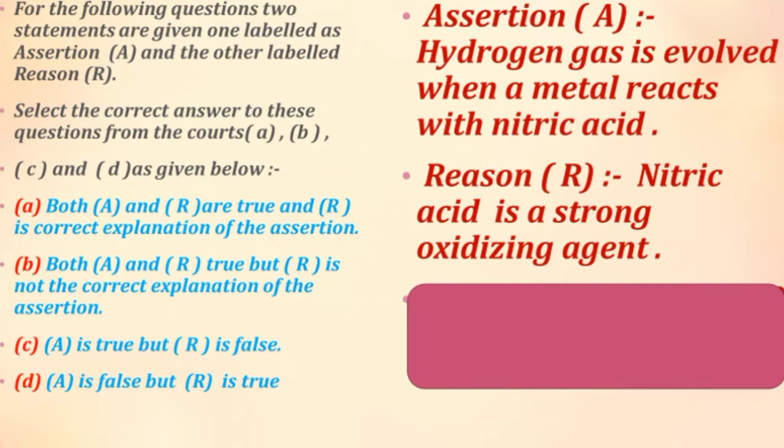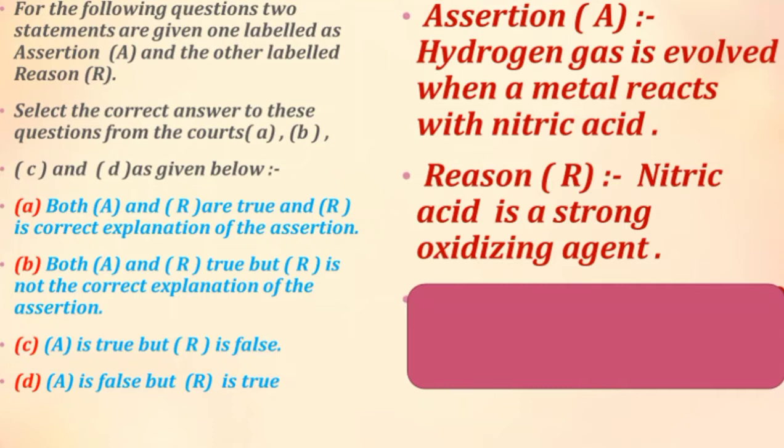Now let's apply these steps, or the tricks that I have given, and try to find out whether we can get the correct answer. Let's see this question. First thing that I told you is don't concentrate on the assertion word or reason word. Just read the question as two different sentences. First sentence: hydrogen gas is evolved when metal reacts with nitric acid. Second sentence: nitric acid is a strong oxidizing agent. So the first sentence is saying that hydrogen gas is evolved when a metal reacts with nitric acid, and the second one is that nitric acid is a strong oxidizing agent.